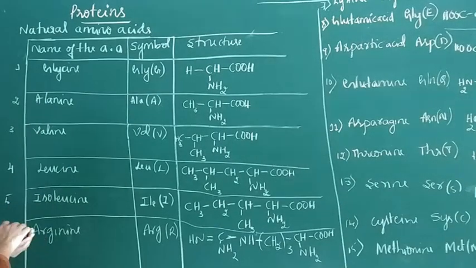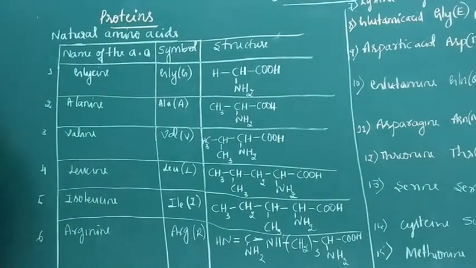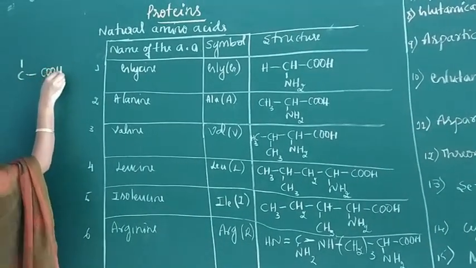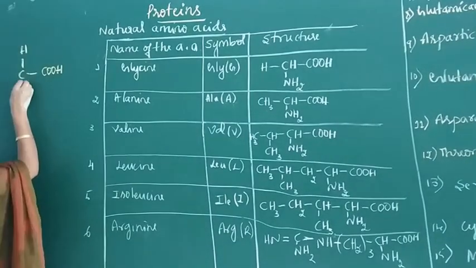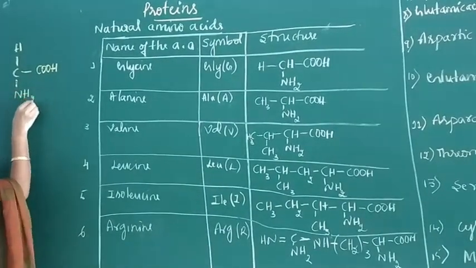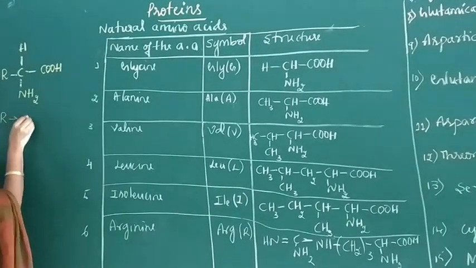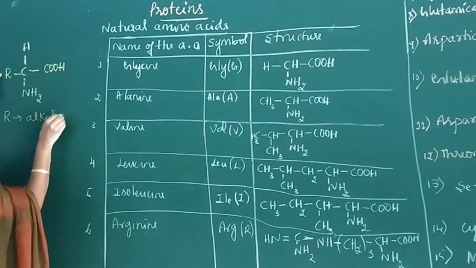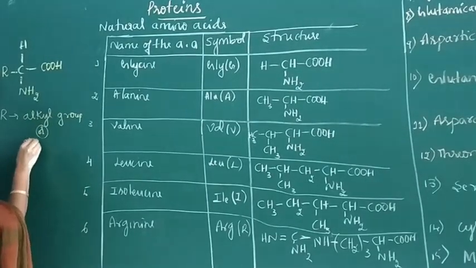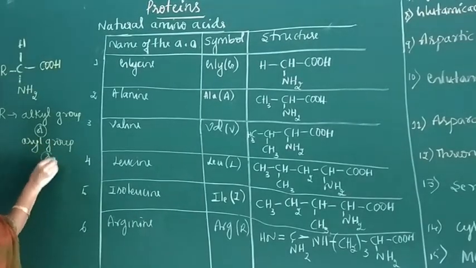We know the general formula for amino acid. It contains one carbon atom attached to COOH, one hydrogen, NH2, and R, where R is an alkyl group or aryl group, or it may be hydrogen.